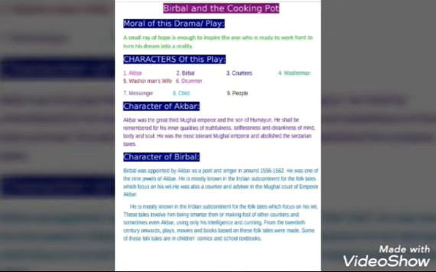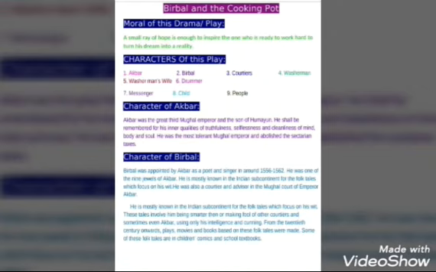Next we know who was Birbal. Birbal was appointed by Akbar, was a poet and singer in around 1556 to 1562. He was one of the 9 jewels of Akbar. He was also a courtier and advisor in the Mughal court of Emperor Akbar.